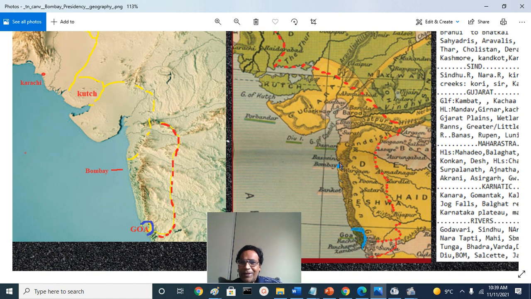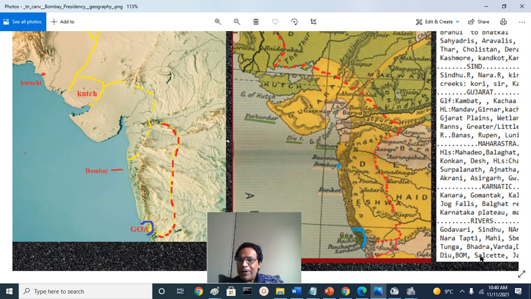Surrounding it, Salsette Island. That itself is a big island. And 2 distributaries of the Ulhas River, Vasai Creek in the north and Thane Creek on the east side, separated it, which they got after the Treaty of Salbai in the first Anglo-Maratha War around 1780 or so, after the Battle of Panipat.